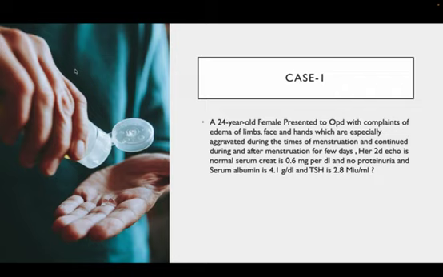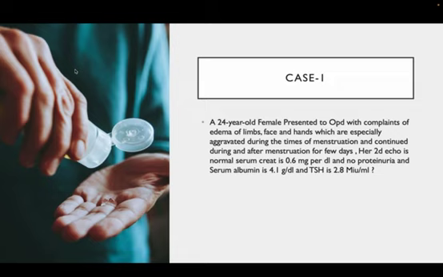So next we think about the other causes. If the patient is long standing, or has been working for a long time, you should always get a Doppler to look for any venous insufficiency, which is not the case here. But one striking point in this case is the period of aggravation during menstruation and for a few days after. So there are two variants of edema called idiopathic edema and premenstrual edema. First we will discuss premenstrual edema.